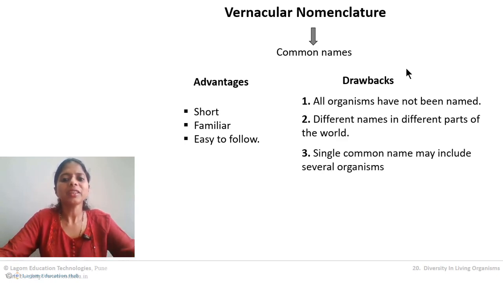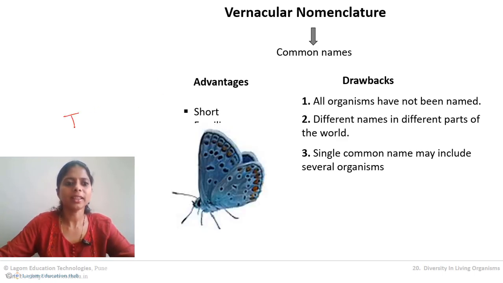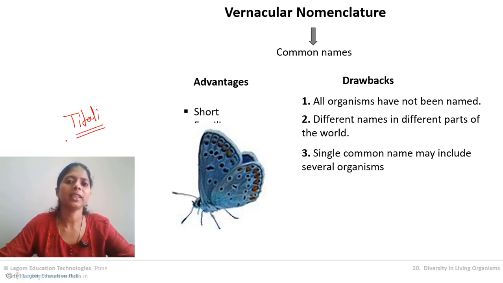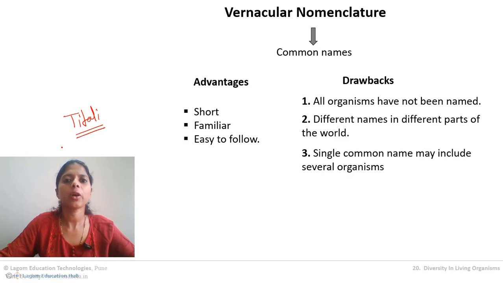The third drawback is that a single common name may include several organisms. Now try to understand. In Hindi we call butterflies titli. But titli includes butterfly also, moth also. So suppose I said it is a titli, then no one will understand whether it is a moth or a butterfly or some other insect. So it includes many organisms in the same name.